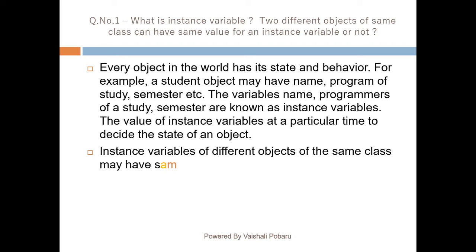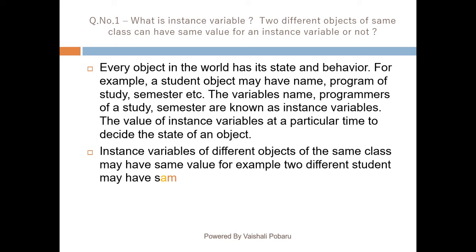Instance variables of different objects of the same class may have the same value. For example, two different students may have the same name, but mind it that they are not the same.